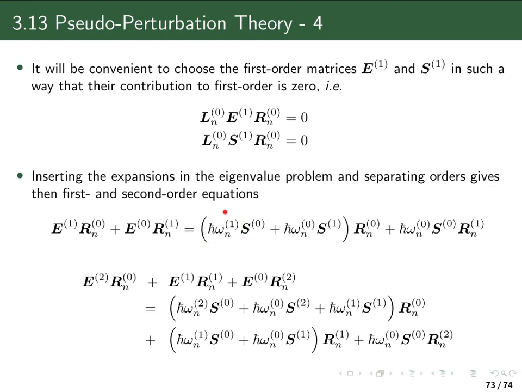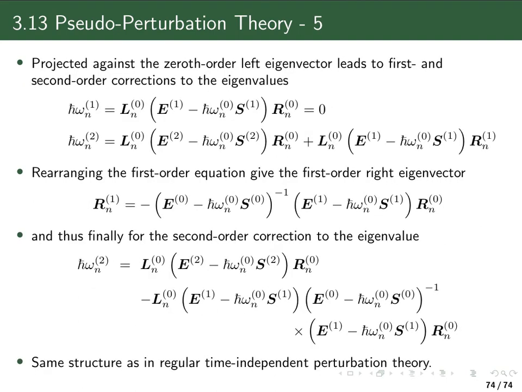So this gives me just omega n first order. And if I multiply here on the left-hand side with the 0th order left eigenvector, I can make use of this requirement, which I said before, which means this term is also 0. With these conditions, we obtain those equations here, which we have already used, which means at the end I arrive at this expression, where I have the first order correction to the eigenvalue as being this product. But this product is just, again, as I said already, 0.